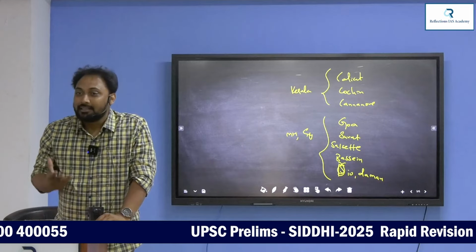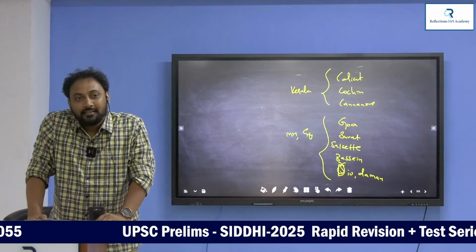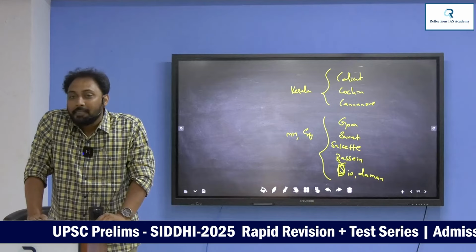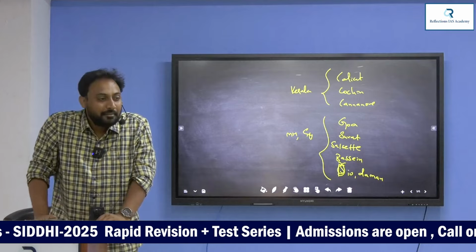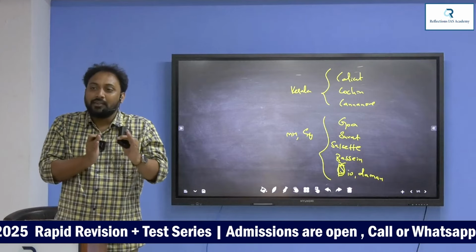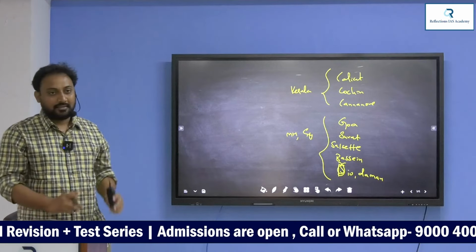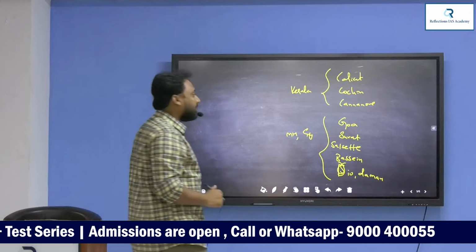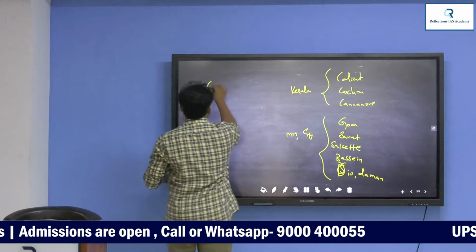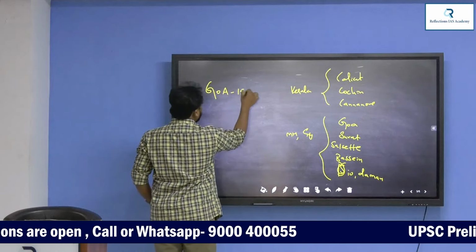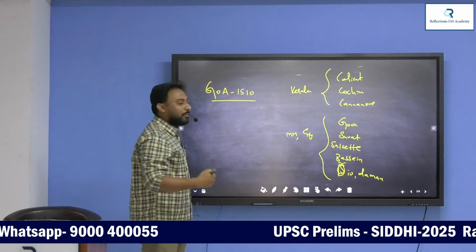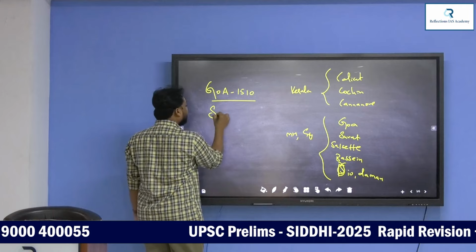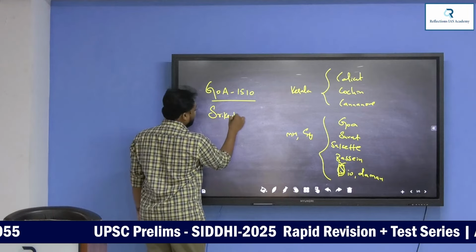Who is that somebody? Vijayanagara Emperor Sri Krishna Devaraya. Understand? The Portuguese maintained very good relations with the Vijayanagara Rajas. The contemporary political kingdom at that point of time. They acquired Goa in 1510. Very important. Goa was acquired by the Portuguese in 1510 with the help of Sri Krishna Deva Raya.